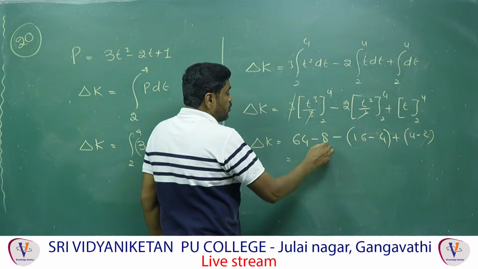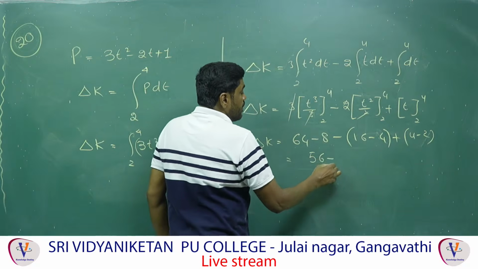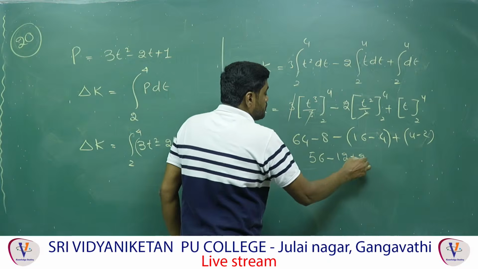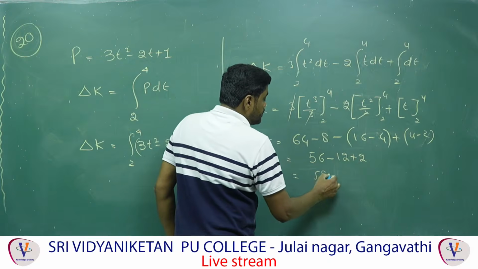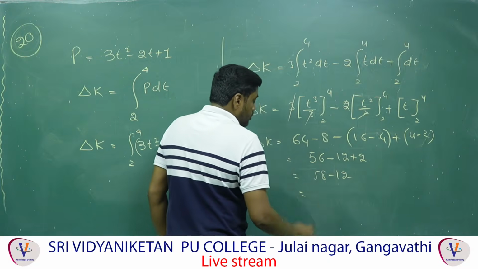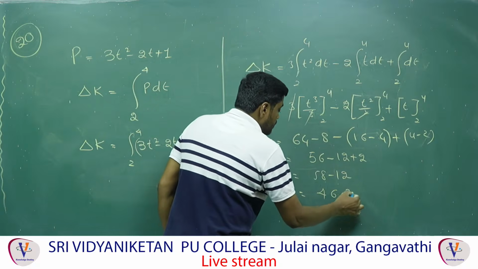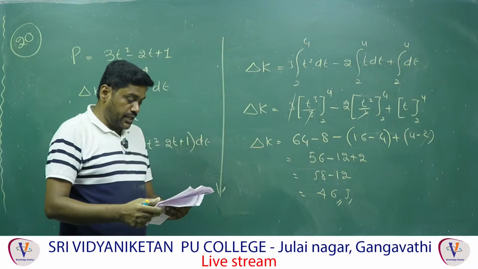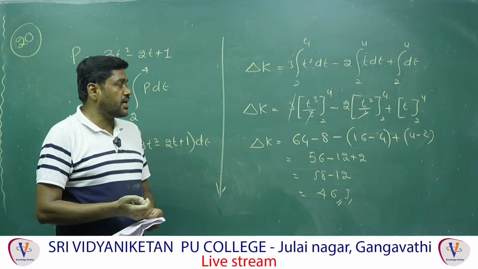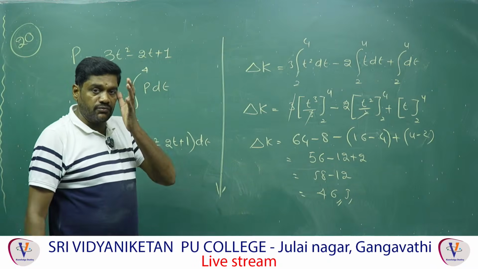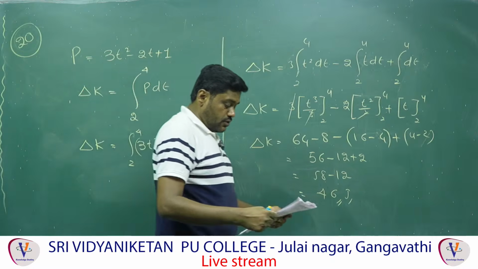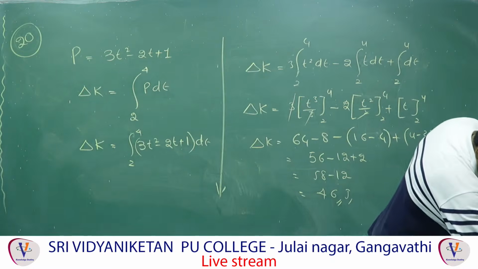Finally, 64 minus 8 is 56, minus 12, and plus 2. Therefore, 58 minus 12 is equal to what? So, 46. 46 joule is the answer for that. Okay? So, the second option is the correct one. Therefore, this is also one of the important models. So, next, question number 22.